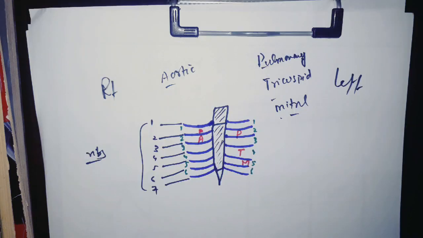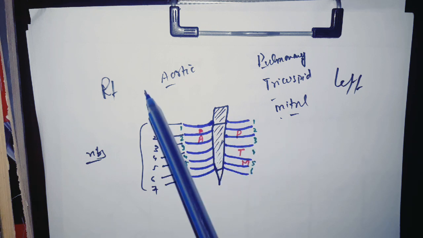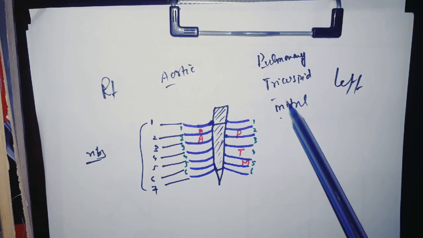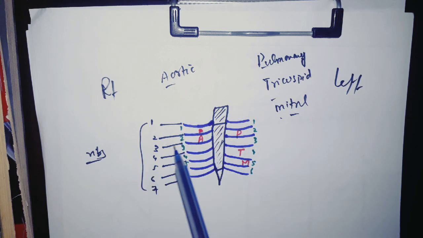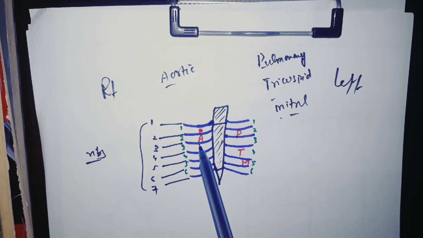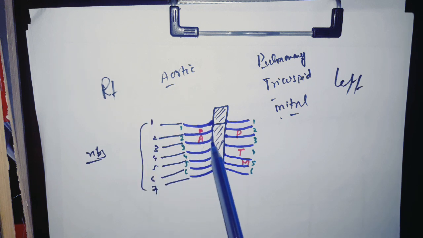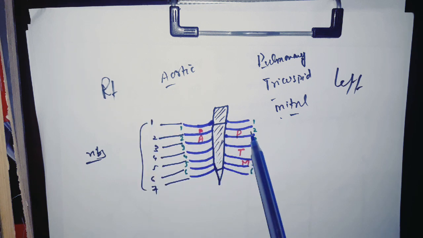Okay, locations of murmur. This is the first rib, second, third, up to seventh, and this is the first intercostal space, second, third, fourth, and fifth, the same on both sides. So we will say APTM. This is how you remember it. In the second intercostal space on the right side, we have the aortic valve location.